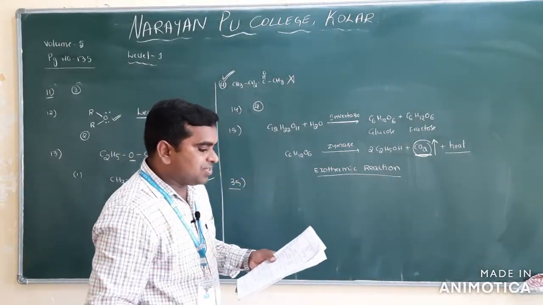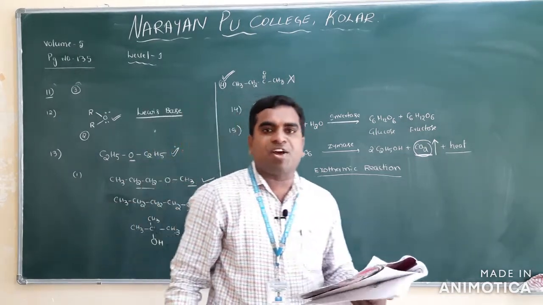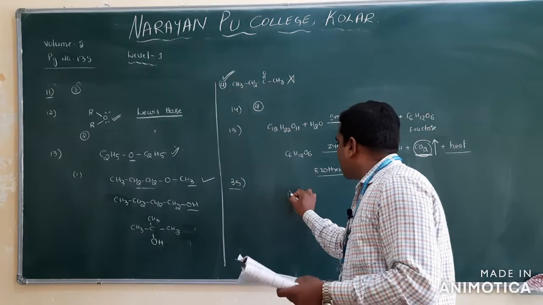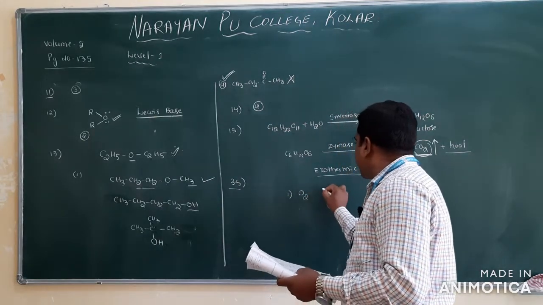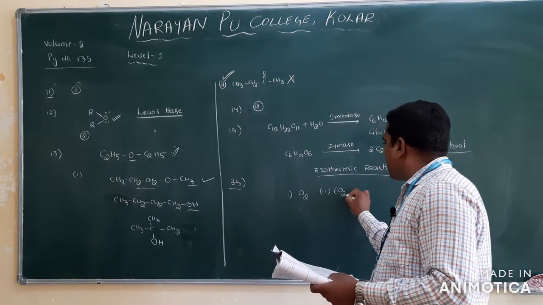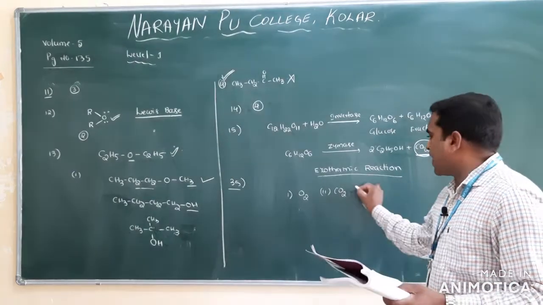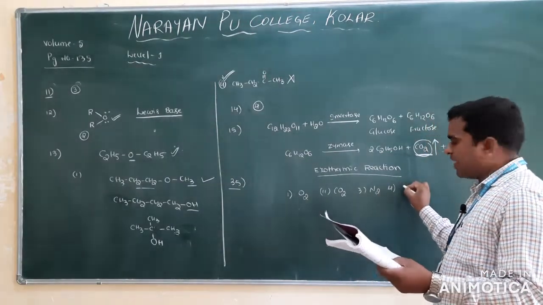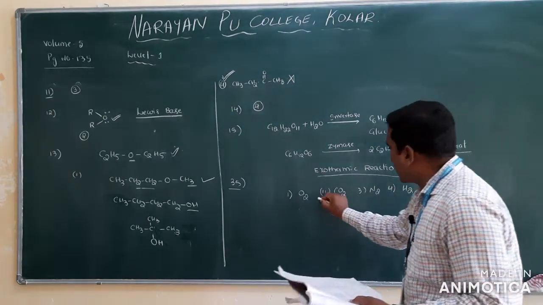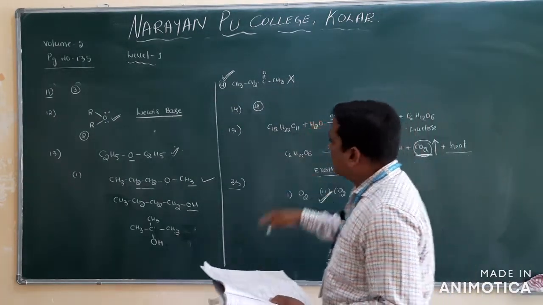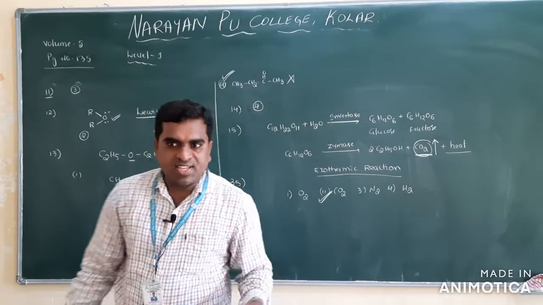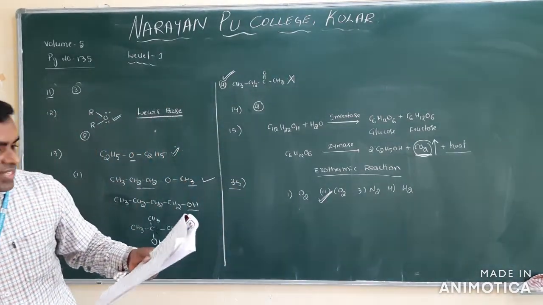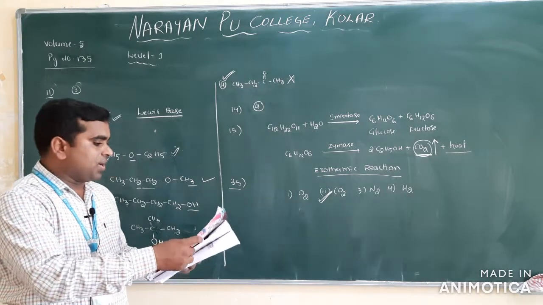Clear? See, which gas is eliminated in fermentation? The options they have given are wrong. The first one they have given is oxygen, the second also oxygen, actually it is not oxygen, it is carbon dioxide, you correct it. The third one is nitrogen, and the fourth one is hydrogen. What is the gas released during the fermentation process? That is carbon dioxide. So that's the answer in fermentation.